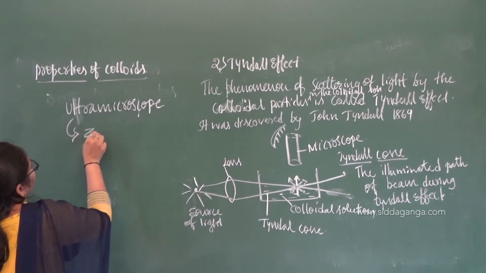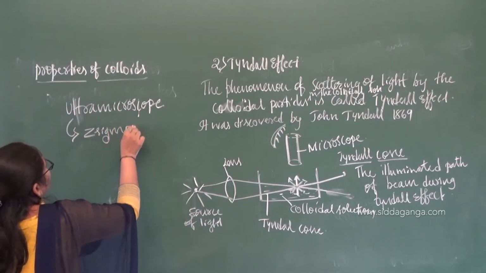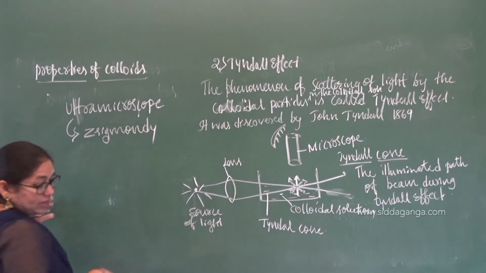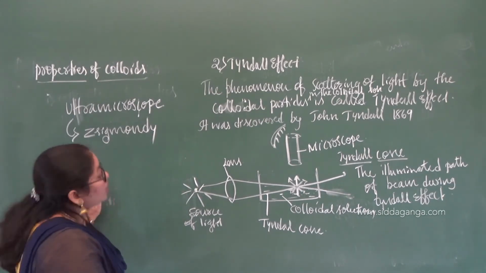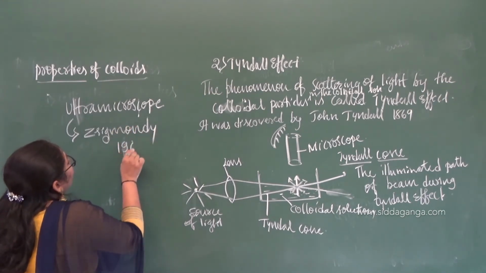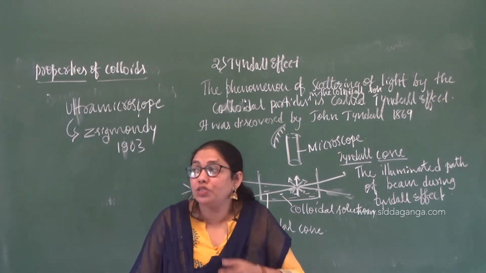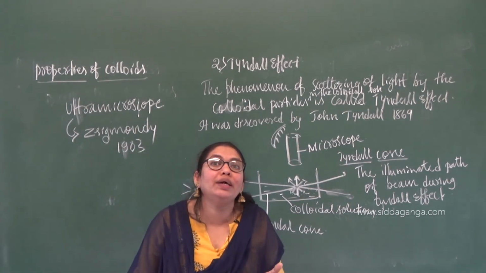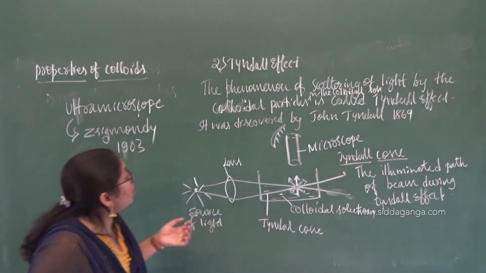Tyndall effect. It was done by a scientist by the name Zsigmondy. Who was that scientist? Zsigmondy. That is in the year 1903, while he was doing studies on the pollen grains, that is in the biology laboratory, right? So that is the concept.